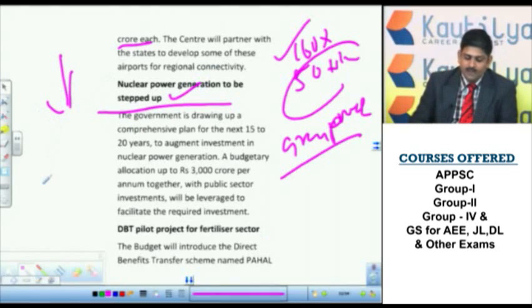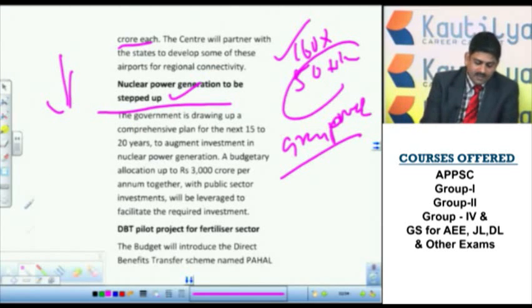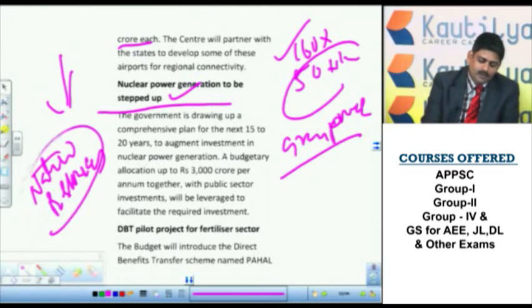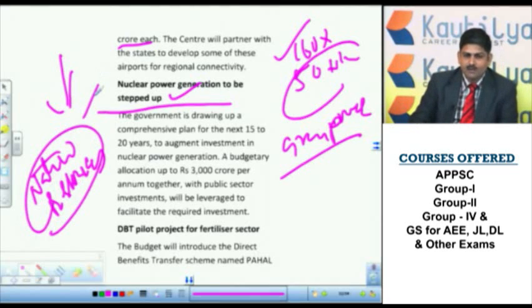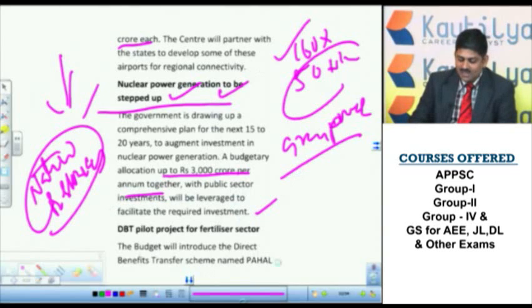Moreover, generating power using natural resources has become very, very difficult these days. So in order to increase this, 3,000 crore per annum together will be given. Public investment as well as private investment is increased in order to increase nuclear power generation in India.